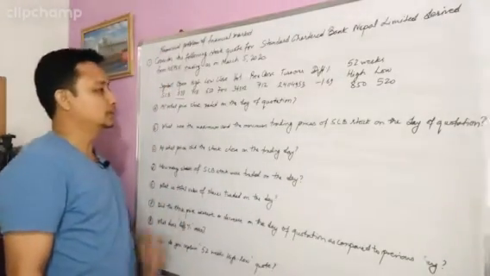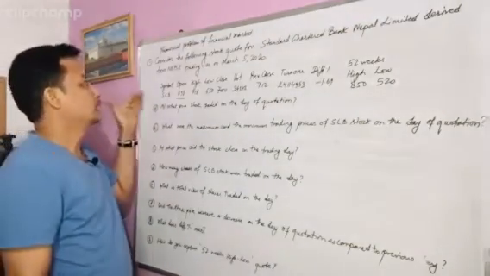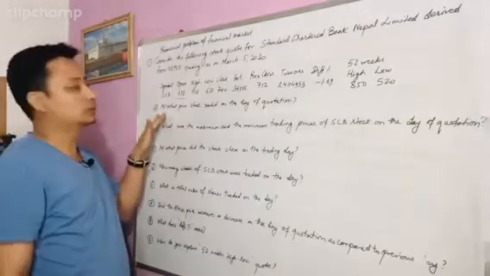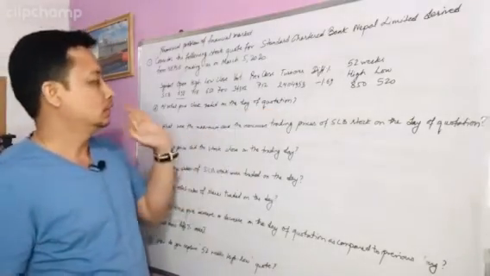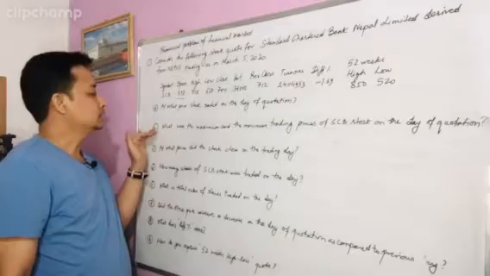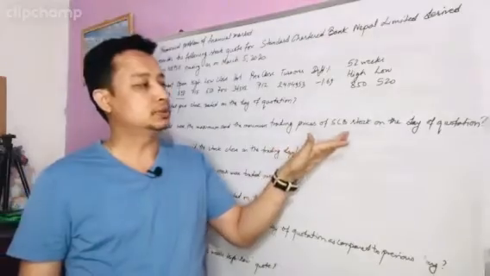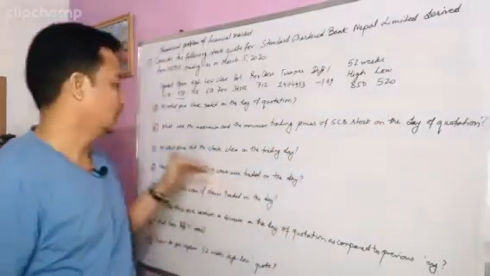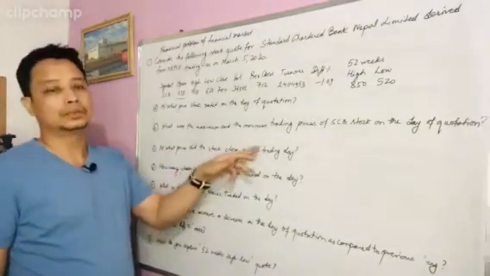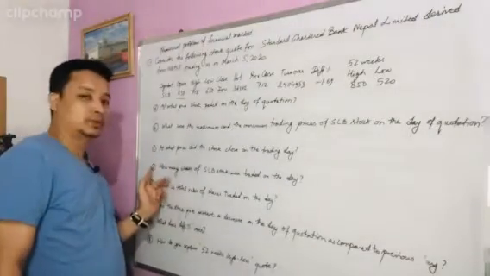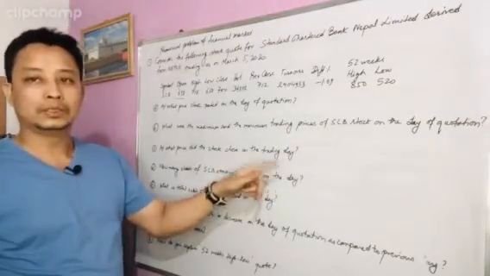Now certain questions are asked based on this information. First, at what price did the stock trade on the day of quotation? Second, what were the maximum and the minimum trading prices of SCB stock on the day of quotation? Third, at what price did the stock close on the trading day? Fourth, how many shares of SCB stock were traded on the day?